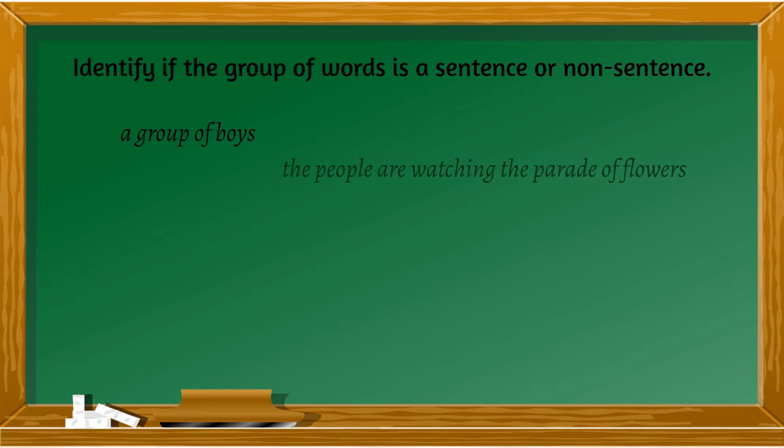Okay. Next one. The people are watching the parade of flowers. Don't mind if the first letter is not capitalized and it does not end with a period yet. But is this a sentence? Yes, the people is your subject. Are watching is your verb. So you have a subject and a predicate. So that's a sentence.